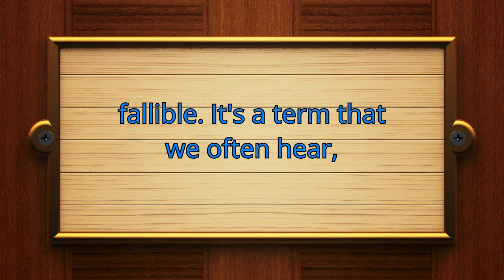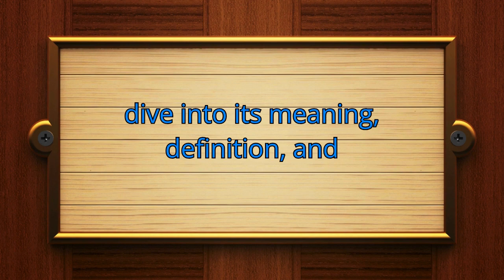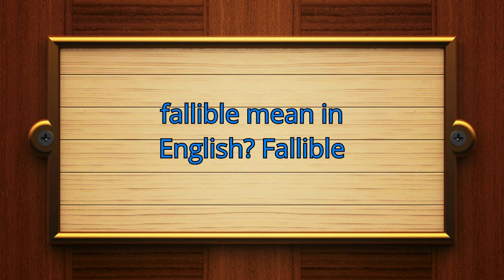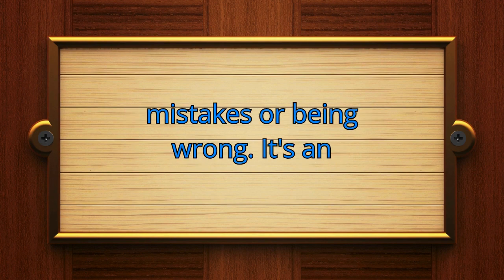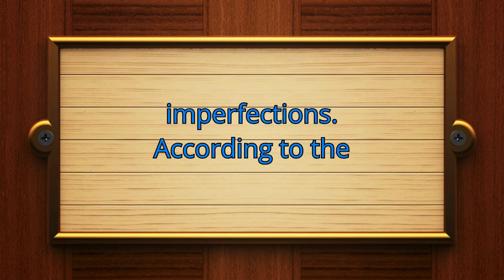It's a term that we often hear but might not fully understand. Let's dive into its meaning, definition, and synonyms. First, what does fallible mean? In English, fallible refers to the potential for making mistakes or being wrong. It's an adjective that reminds us of our human imperfections.